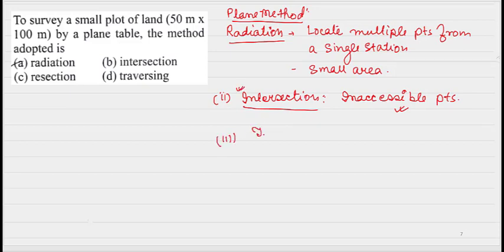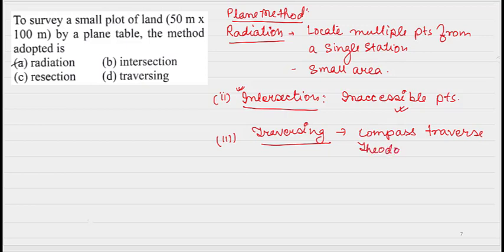Third is your traversing. Traversing is same as that of your compass traverse যেনেকৈ কৰোঁ আমি, বা theodolite traversing যেনেকৈ কৰোঁ. The same method is used for plane table traversing also. And finally, what is there?